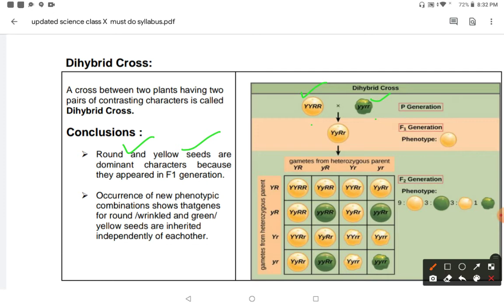And first the plant is yellow and round, and this is green and wrinkled. After the gamete formation, in the F1 generation all the seeds are yellow and round. These are the dominant characters because they appeared in the F1 generation. Now the new phenotype combinations show that the genes for round, wrinkled, green and yellow are inherited independently of each other. Then 2 different plants are taken, yellow and round, yellow and round.